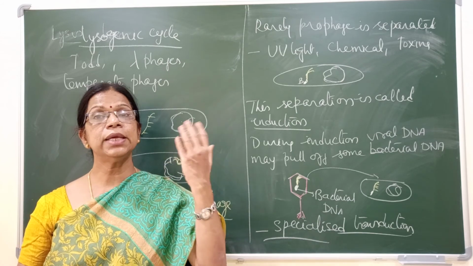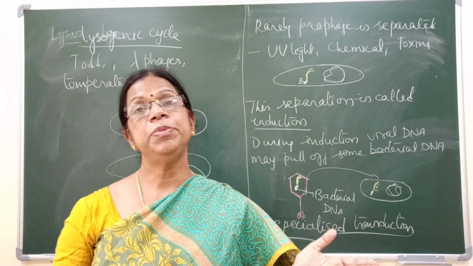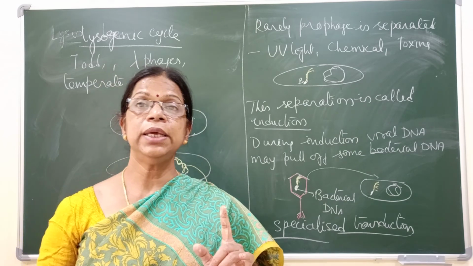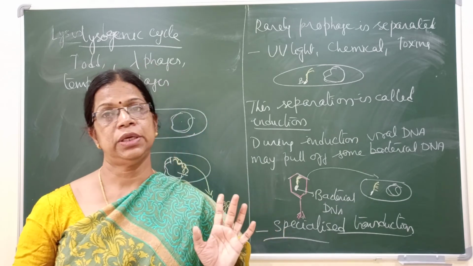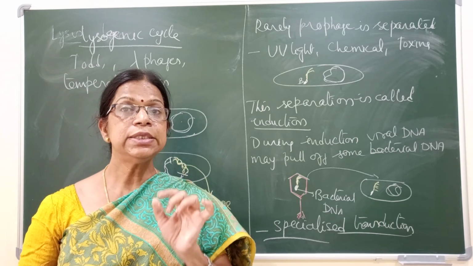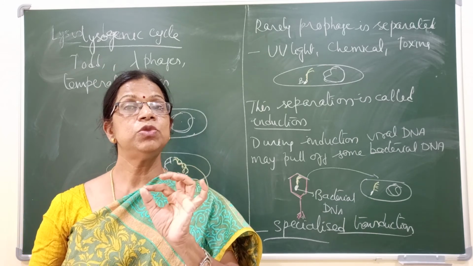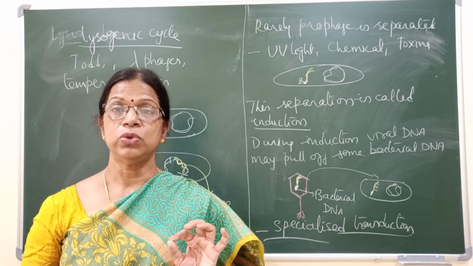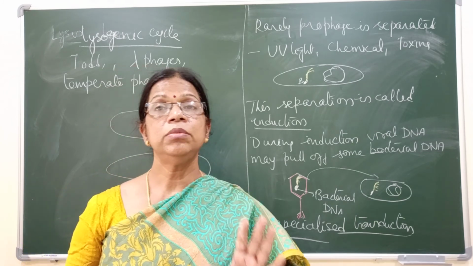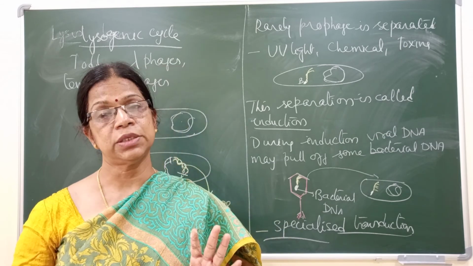And when this attacks another bacterial cell, it is bringing about the transduction. So here it is called specialized transduction because it is taking only some specific DNA from the host. So this is how we can explain generalized and specialized transduction.